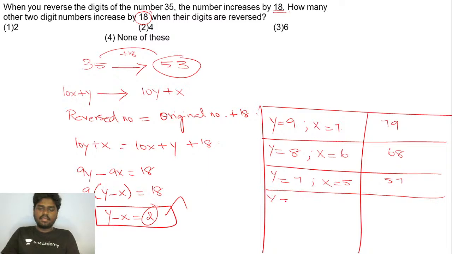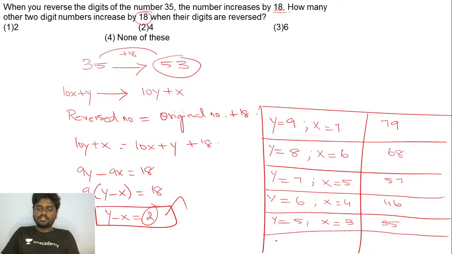And if y is 6, then x has to be 4. Then this has to be 46. If y is 5, x has to be 3. Then this has to be 35. Fine. So if y is 4, then x has to be 2. This has to be 24.